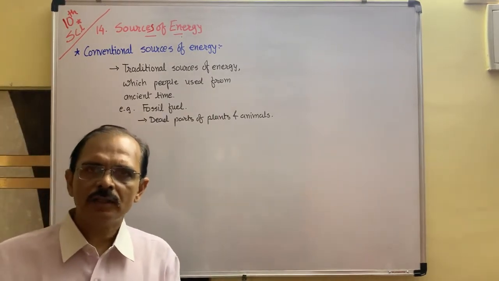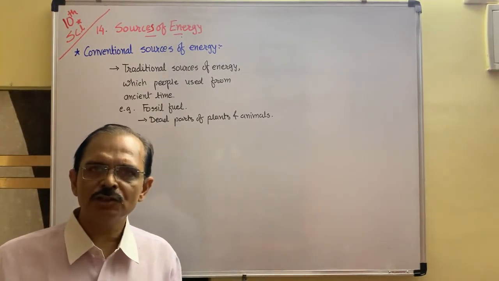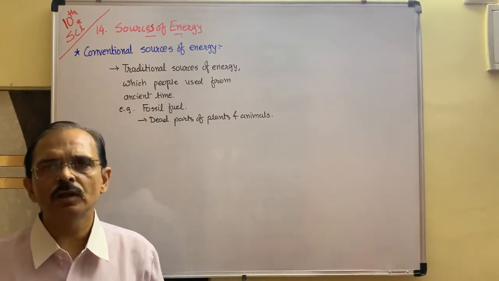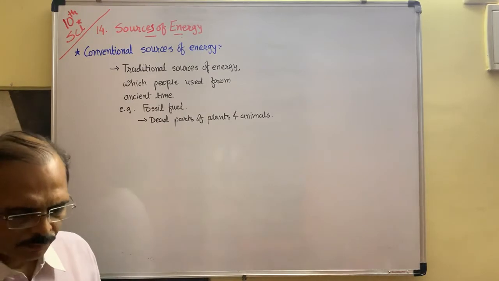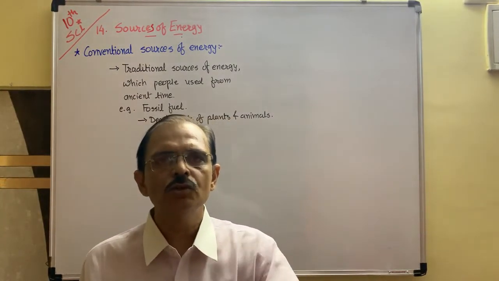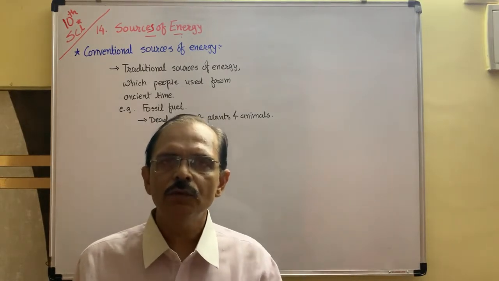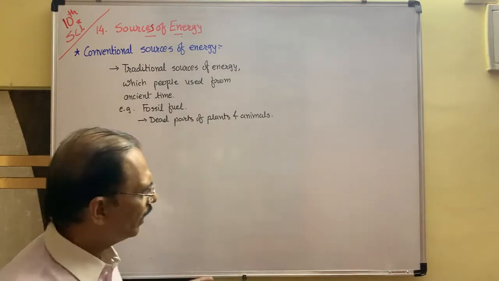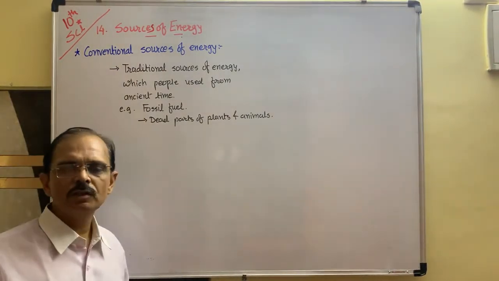If the animal body in the ocean or in the terrestrial part, in the forest, is buried under the earth crust over a long period of time, because of heavy temperature and heavy pressure inside the earth crust and inside the ocean, they convert into fuels. They are known as petroleum. So in this way, these types of fuels are called fossil fuel.